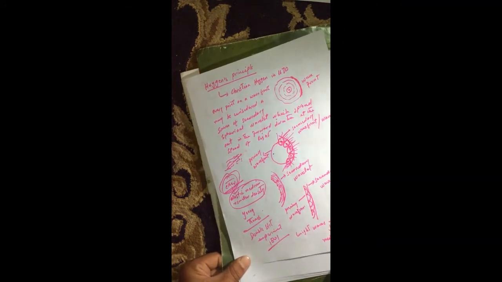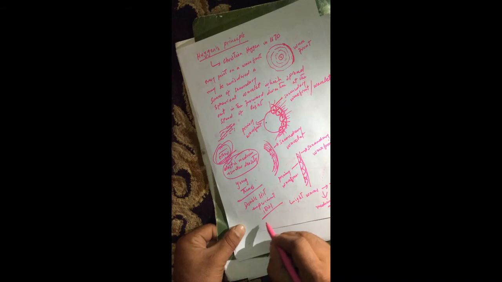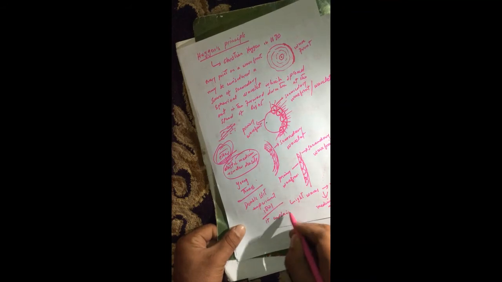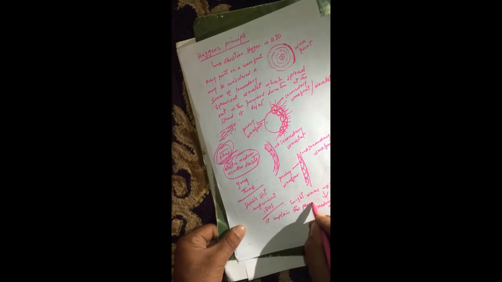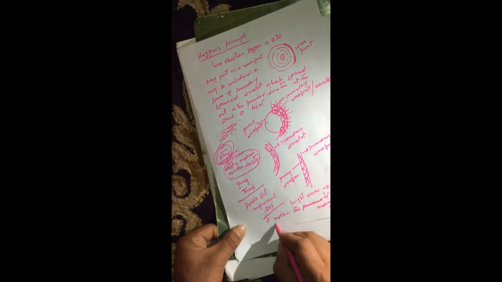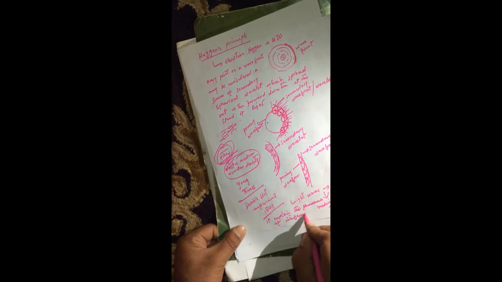Now, Huygens' principle explains the phenomena of interference and diffraction.